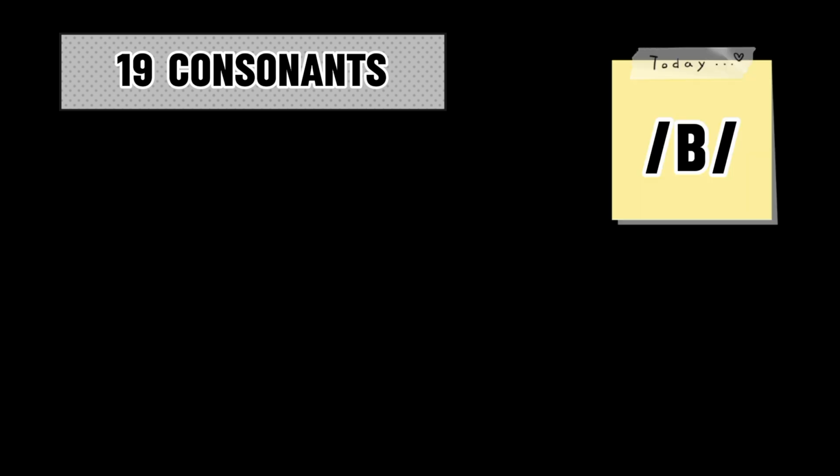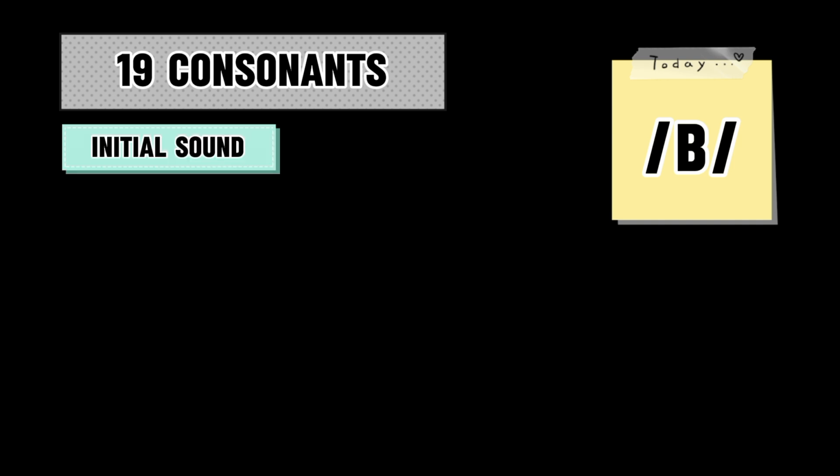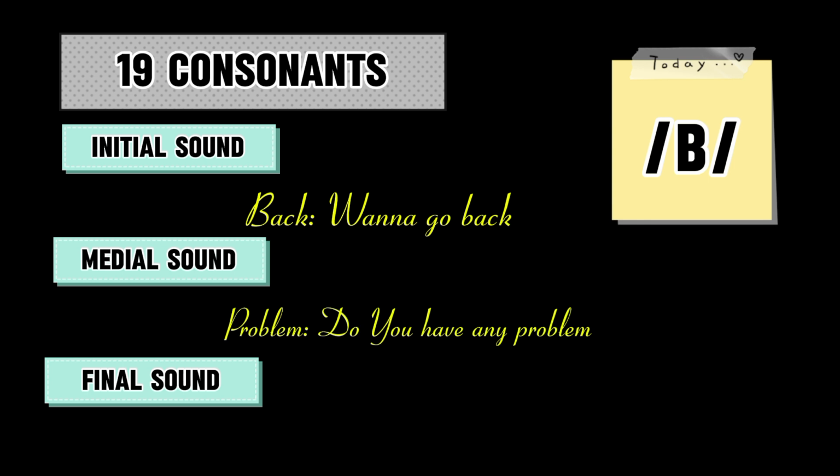In our first lecture, we'll start with the sound B. What is the sound of B? B is pronounced like a ba, ba. Now we will see the sound ba in initial, medial, and final words. In initial sound, back. Wanna go back? Medial sound, problem. Do you have any problem? Final sound, job. I like my job.